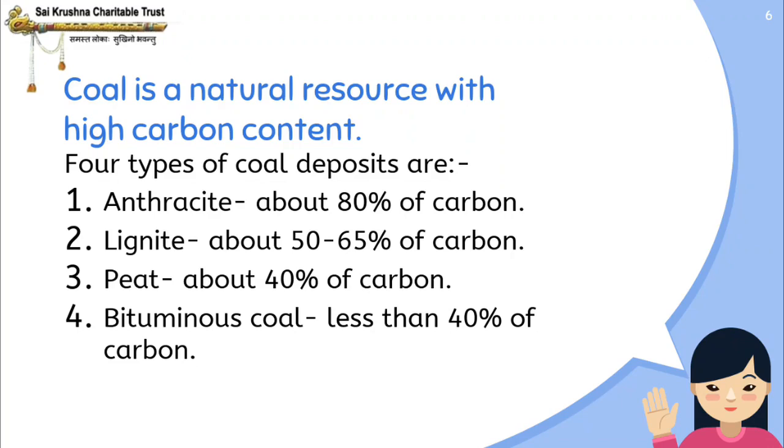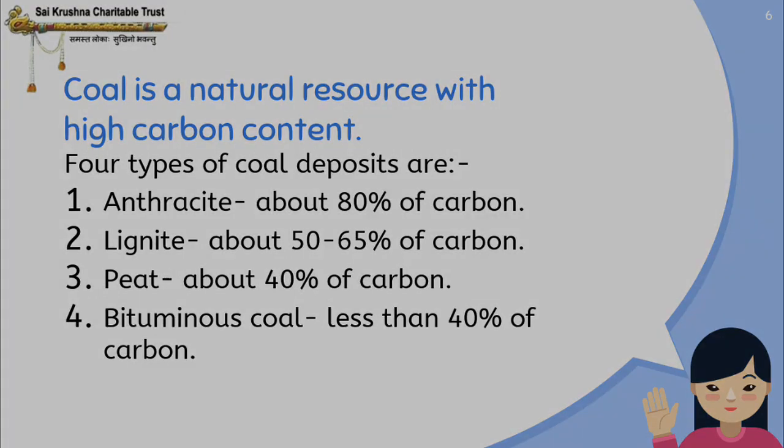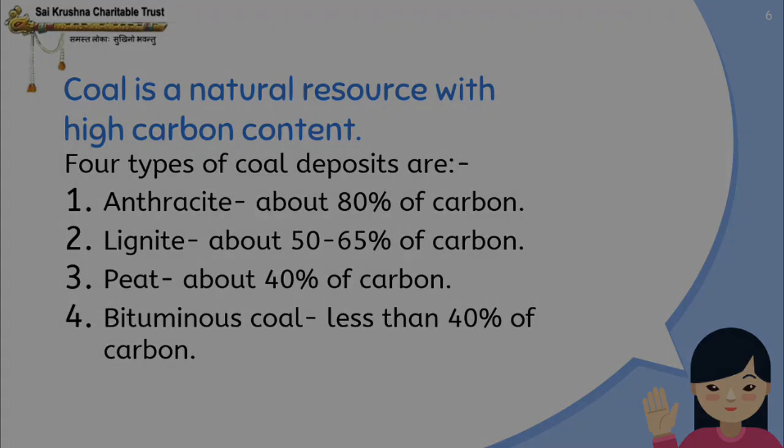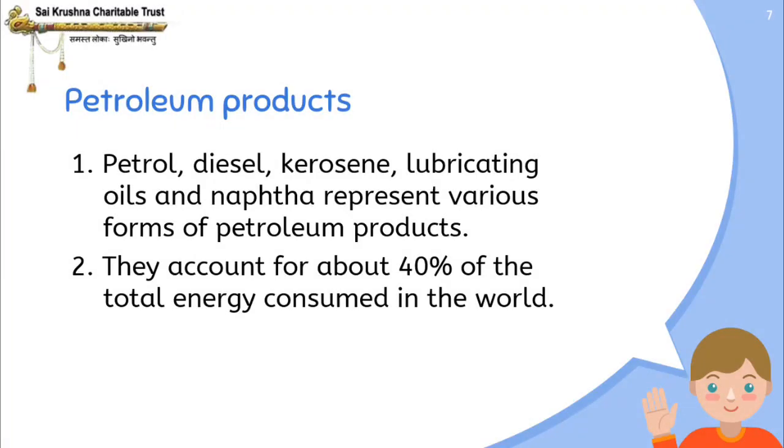Okay. So now let us look at the different types of coal. The four types of coal deposits are anthracite, which has about 80% carbon; lignite, about 50 to 65% carbon; peat, about 40% carbon; and bituminous coal, less than 40% carbon. So this is about coal.